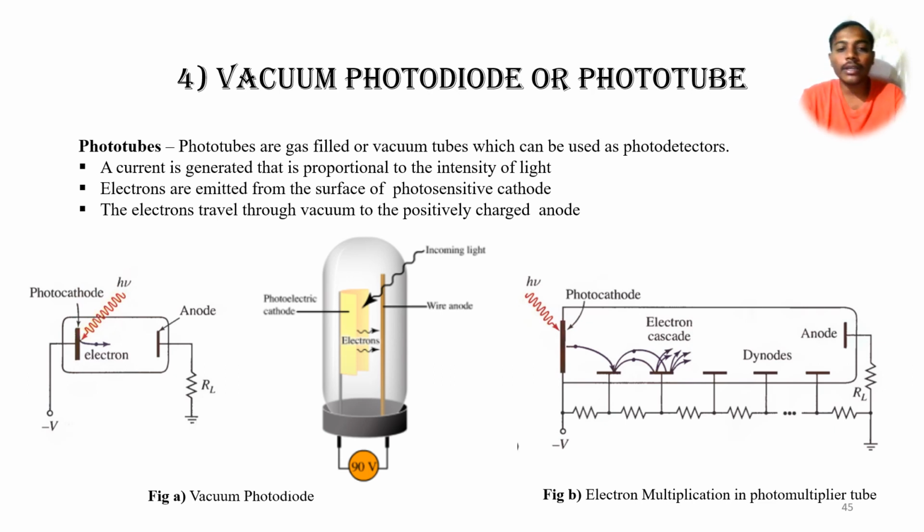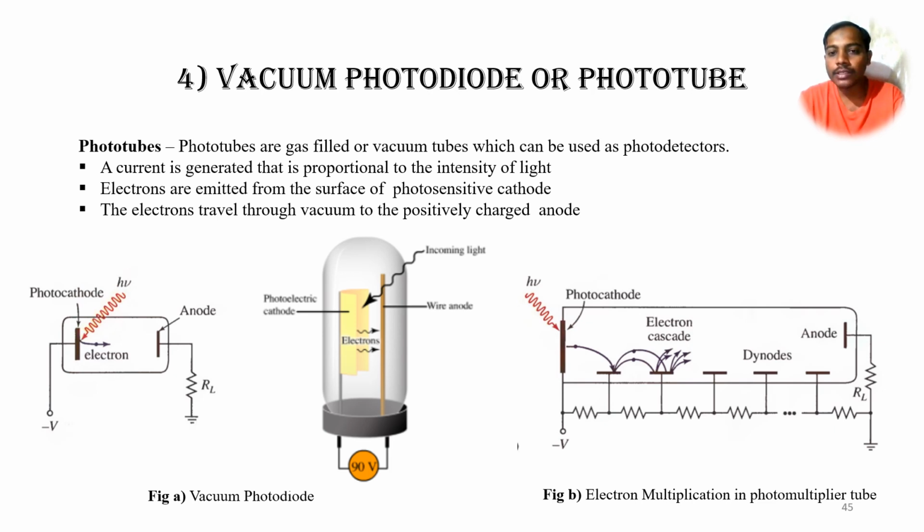In figure A, there is the vacuum photodiode. If incident light falls on the metal surface, electrons are ejected from that surface and collected by the anode terminal. If we connect an ammeter across the photoanode and photocathode, we'll see a deflection.